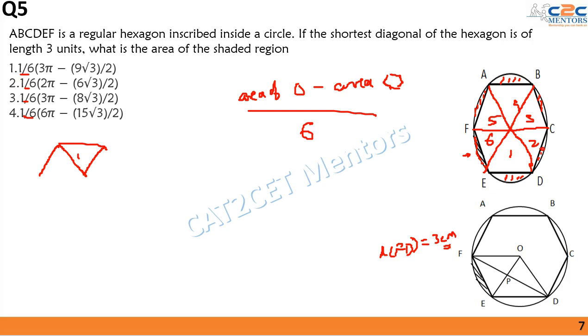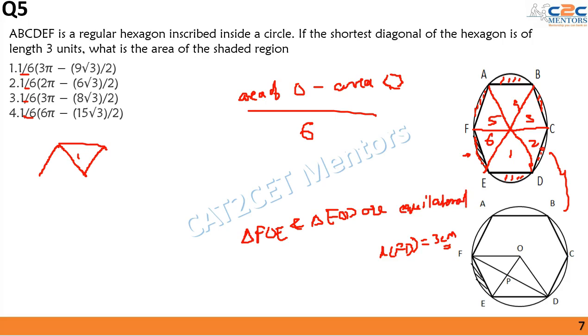So I can say that triangle FOE and triangle EOD are equilateral, as you can see from the above figure.